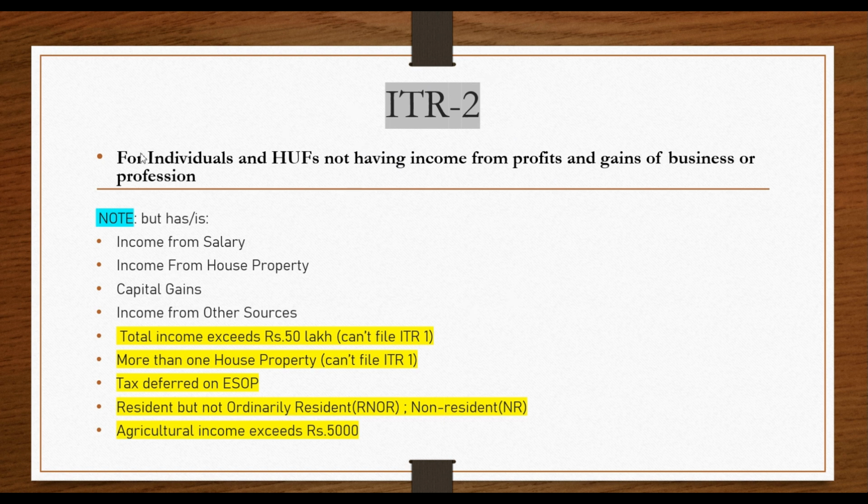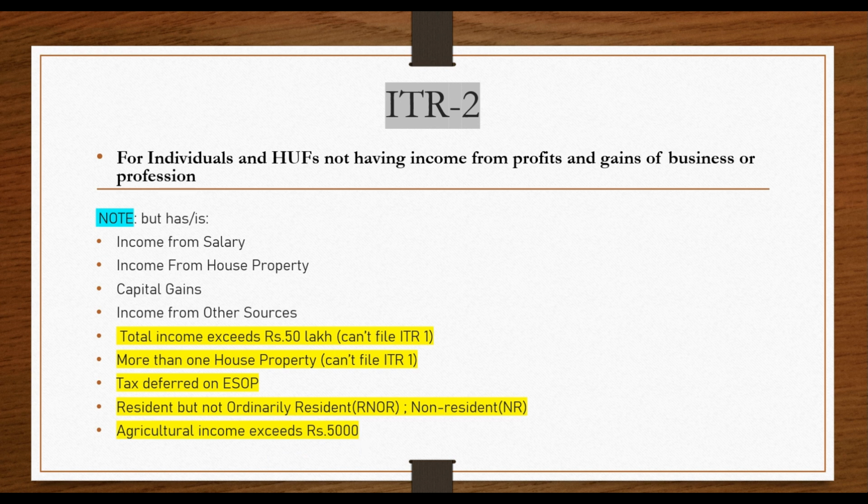So in ITR 2, nothing is mentioned here about residency. So this is for resident and ordinarily resident, but not ordinarily resident, and for non-resident also. And this ITR 2 is also applicable if agricultural income exceeds 5,000.